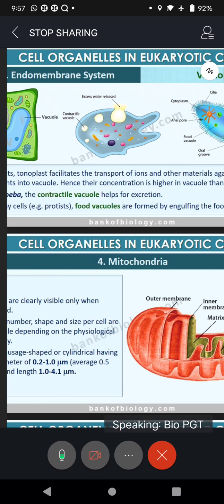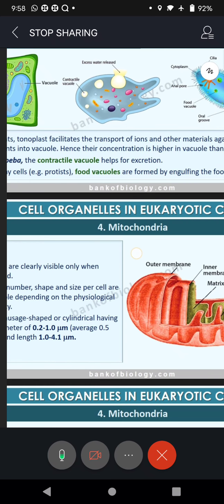We said cyclosis. As the food vacuoles rotate, the insect gets digested, or the food gets digested. So since vacuoles are helping the paramecium and other organisms in digesting the food by engulfing the food and rotating along with the flow of the cytoplasm, we say food vacuoles. So vacuoles can be excretory vacuoles as well as food vacuoles.